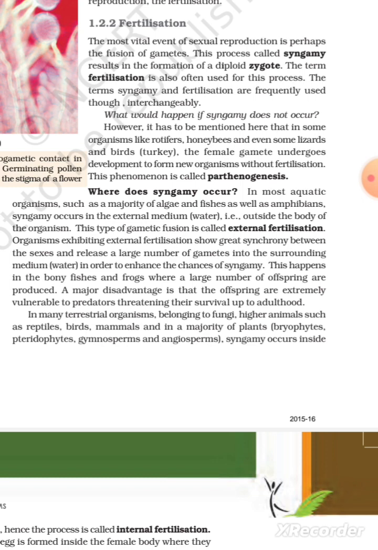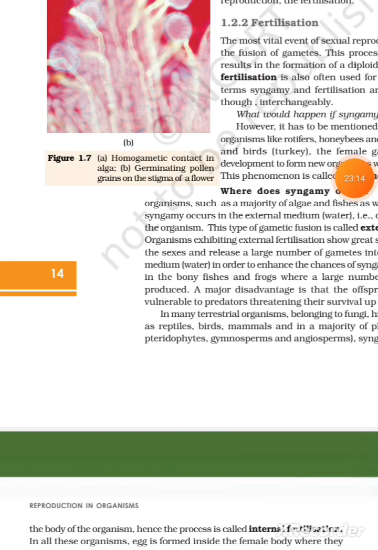However, it has to be mentioned here that in some organisms like rotifers, honeybees, and even some lizards and birds, turkey, the female gametes undergo development to form new organisms without fertilization. This phenomenon is called parthenogenesis. Figure 1.7. A. Homogametic contact in algae. B. Germinating pollen grains on the stigma of a flower.